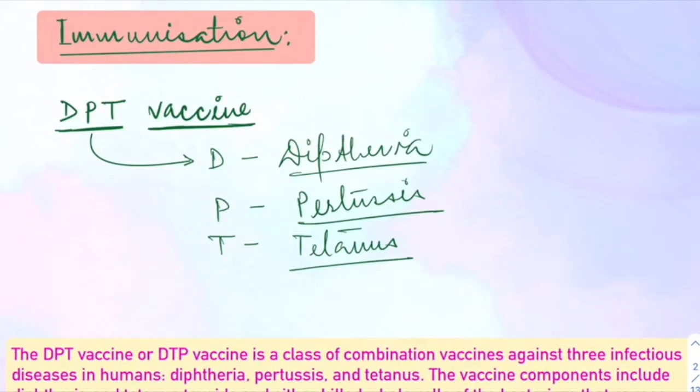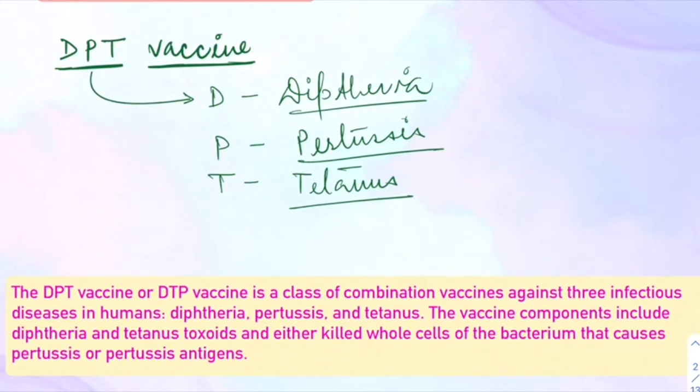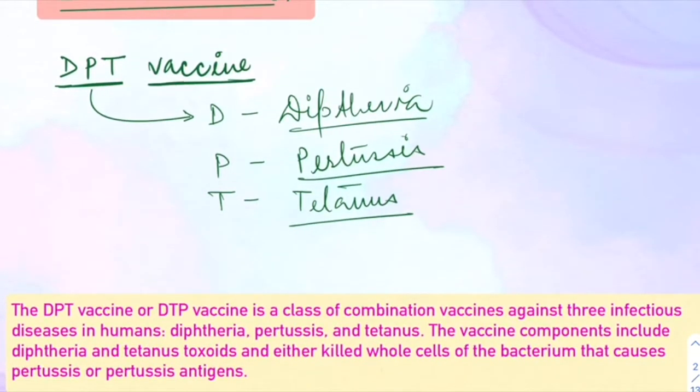Immunization is basically what gives you the ability to fight foreign bacteria or viruses, right? So the DPT vaccine, why is it in the news? Because of the corona pandemic, a lot of the vaccination drives going around the world have been impacted. So now what is the DPT vaccine?